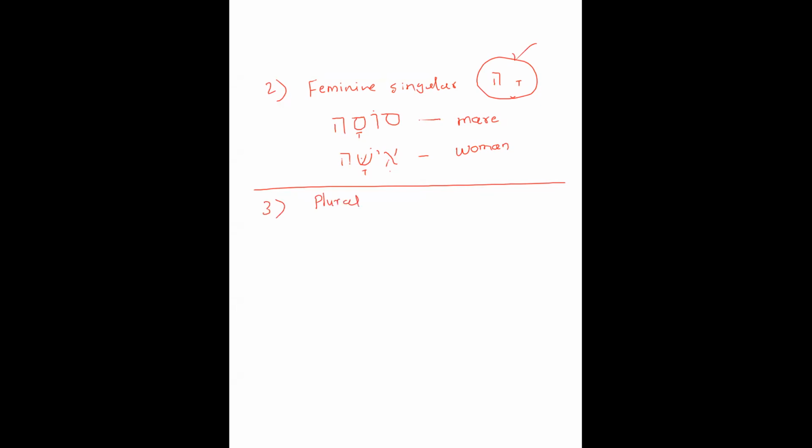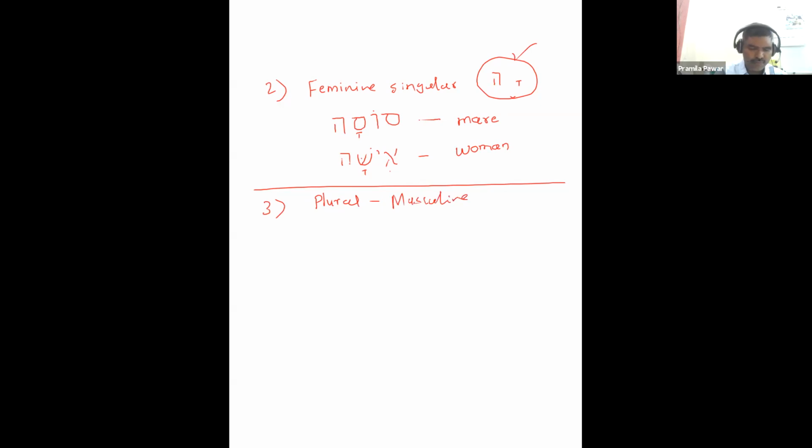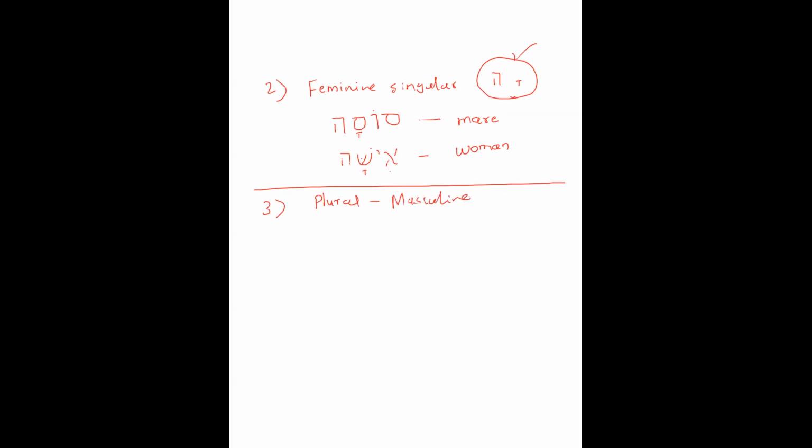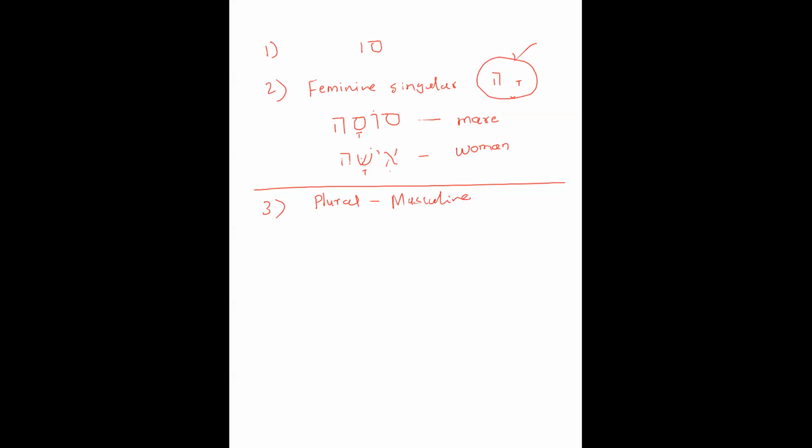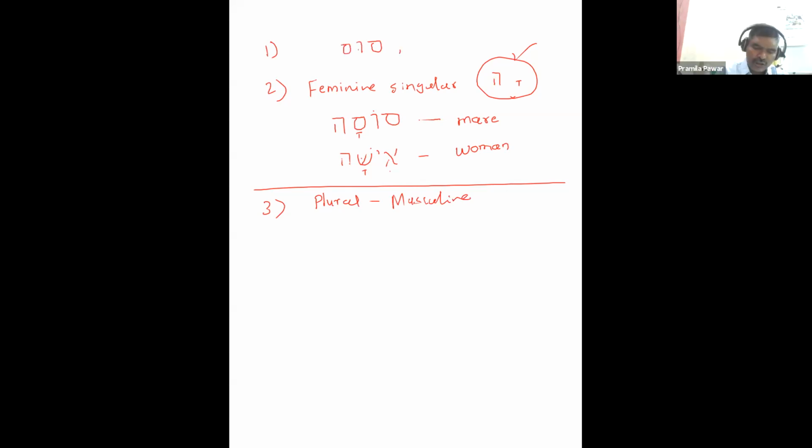Plural, that is masculine plural. Now you know that sus and ish are the masculine singular and these are the feminine singular.